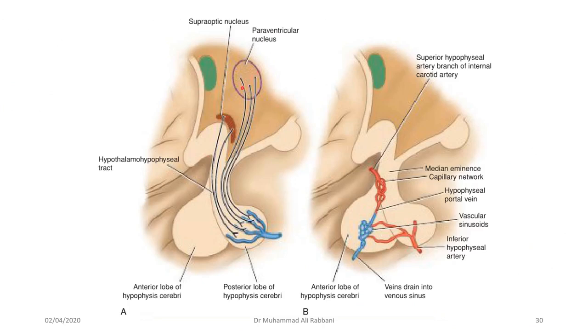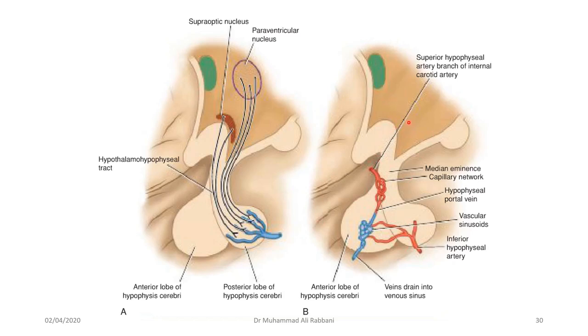Then there is the connection of the hypothalamus with the pituitary gland. The connection of the hypothalamus with the posterior pituitary is direct, like the paraventricular nucleus producing oxytocin and the supraoptic nucleus producing antidiuretic hormone. They have axons that move through the pituitary stalk all the way to the posterior pituitary. Here they release their hormone, and it goes into the capillary bed and the blood circulation. And the anterior pituitary is indirectly connected with the hypophyseal portal system.